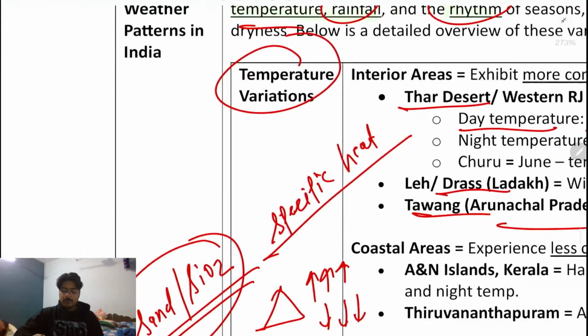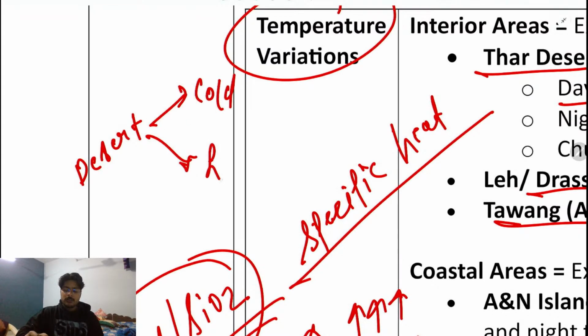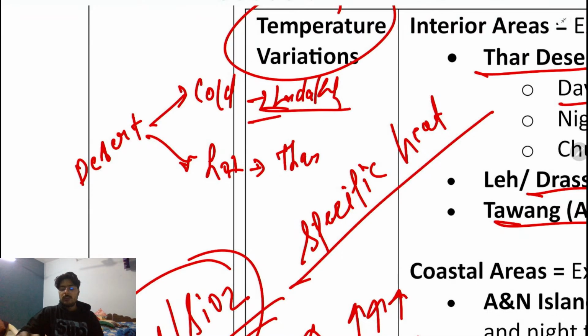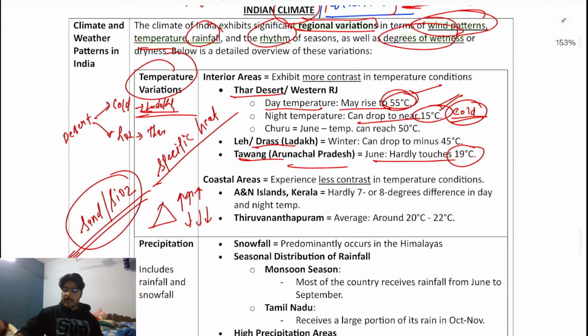Now, what is the difference? The moment I talk about deserts, remember, deserts are of two types: cold and hot. The Thar desert is a hot desert, but the Ladakh one is the cold one. So this is what you need to understand from the perspective of the desert. The desert can be hot or cold, and accordingly the temperature variation they have. Okay?